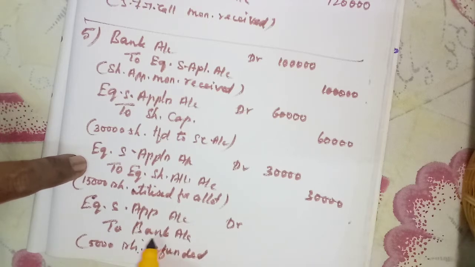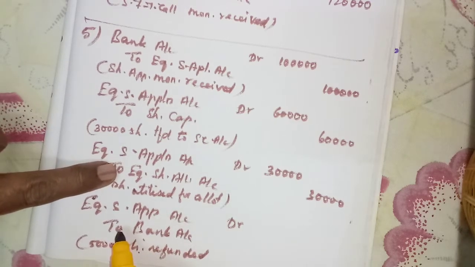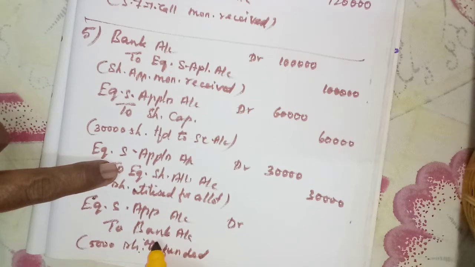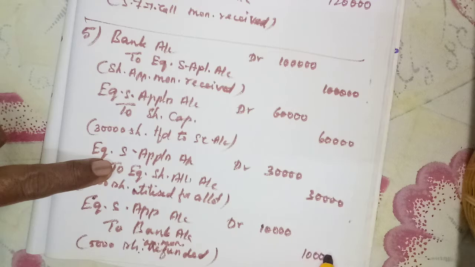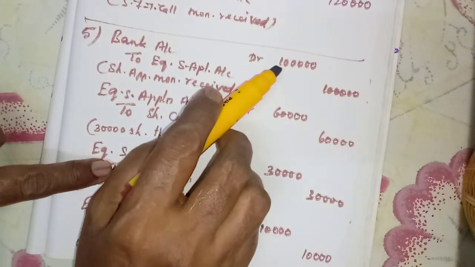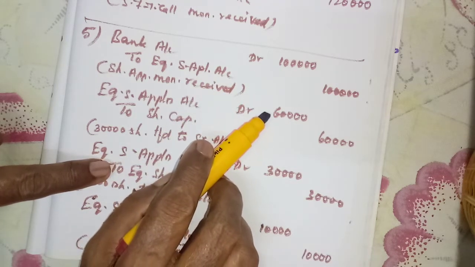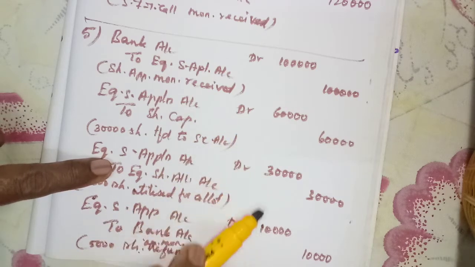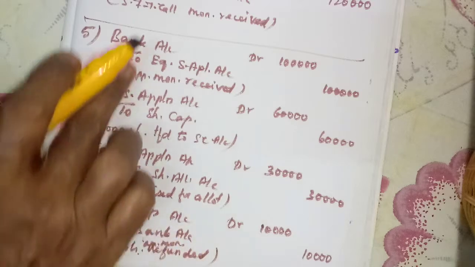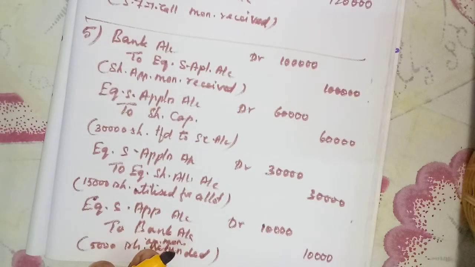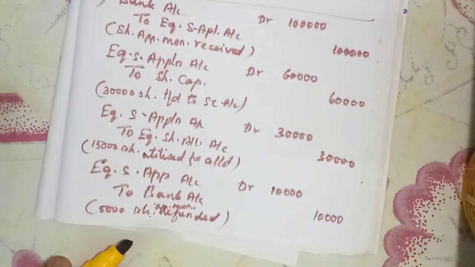Share application money refunded. 5,000 into 2, 10,000. You see now the total here 1 lakh. Here you see 60,000 plus 30,000, 90,000 plus 10,000, 1 lakh. It is tally. Now all these 4 entries relate to this share application.